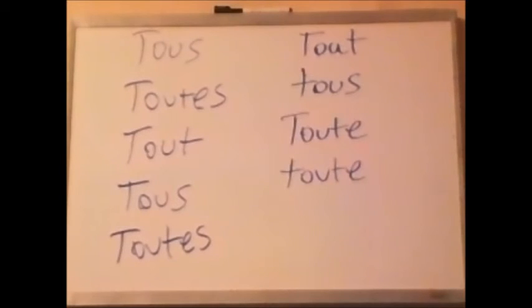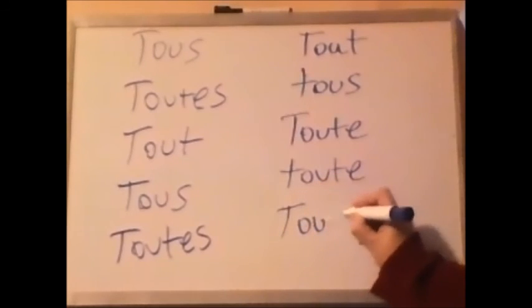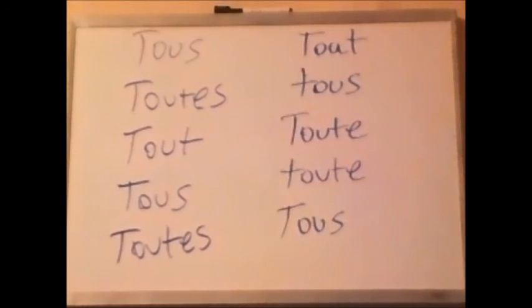And the last one, blank, les étudiants sont travailleurs. All the students are workers, are hard workers is the idea. So all the students are workers, hard workers, or all students are workers. Either one's acceptable, and you want the masculine plural, right? Tous les étudiants sont travailleurs. All the students or all students are hard workers.